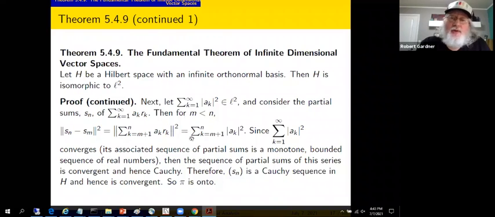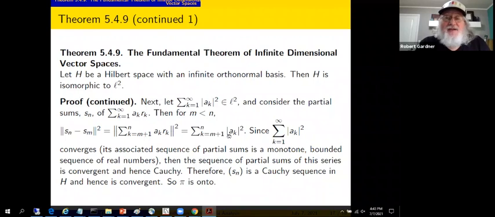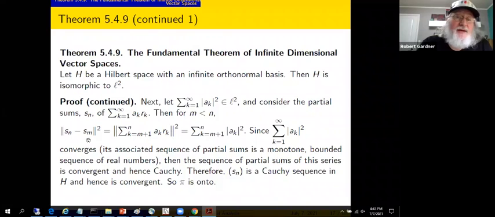We got to it through going through vectors, but if we look at the sequence of partial sums for this series, it must be convergent and must be Cauchy. But that means we can make this as small as you want by making m and n sufficiently large, by considering this series in L2. Well, if this is small when m and n are sufficiently large, then this is small when m and n are sufficiently large. But this deals with vectors, not sequences.